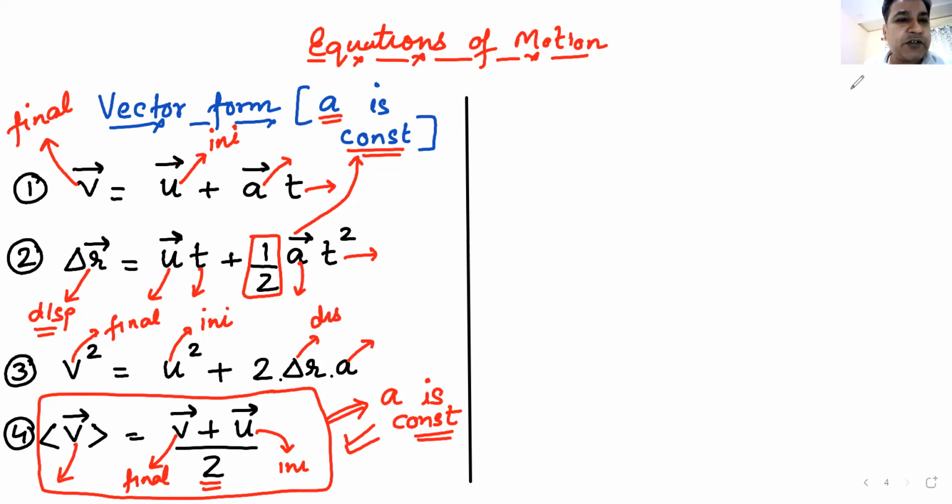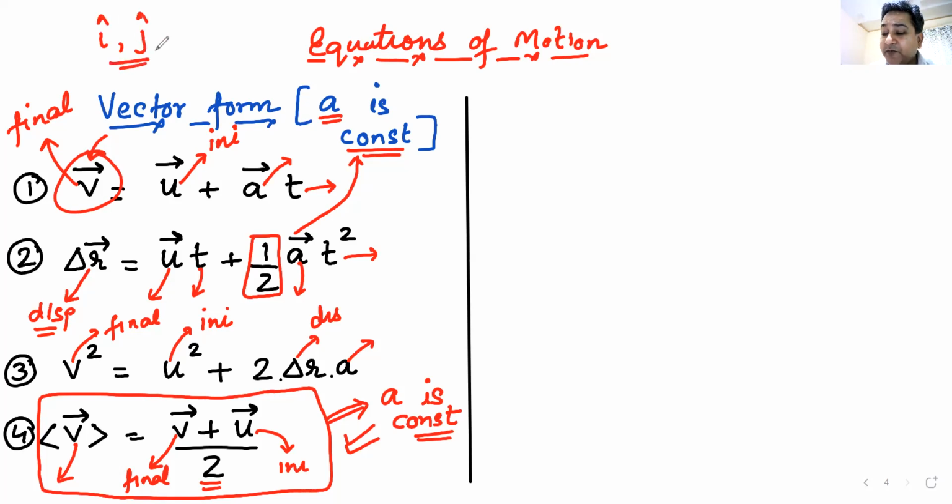This was a vector form of the equation which we might be using now or we might not be using. Because I've seen this with many kids, 15, 16, 17, 18 years, that whenever I use this symbol of vectors, they get scared. They say we don't understand vectors. It's difficult for us to write everything in the form of I and J. Don't do annotations, beta. It's difficult for us to understand vectors, difficult to write in terms of I, J, and K.